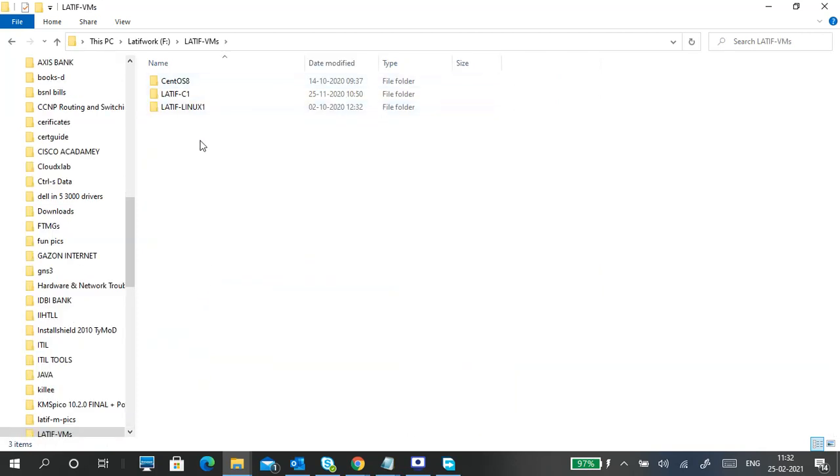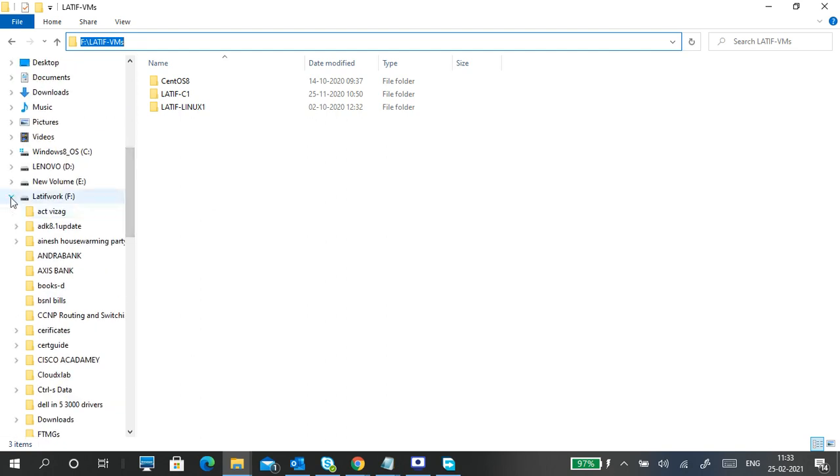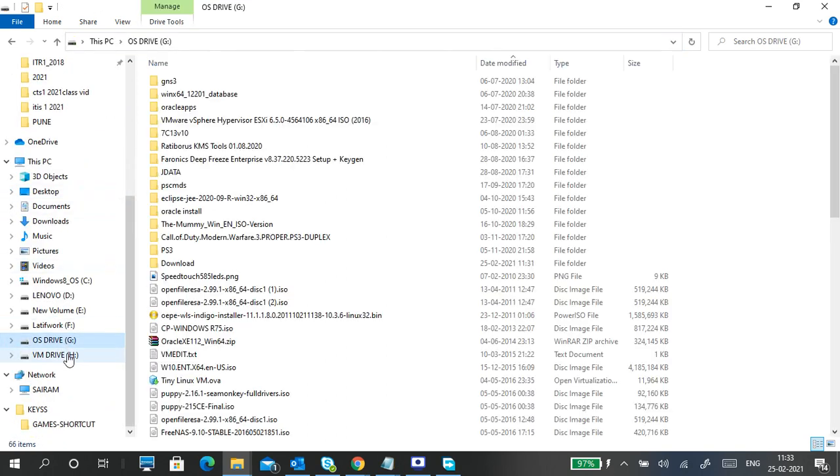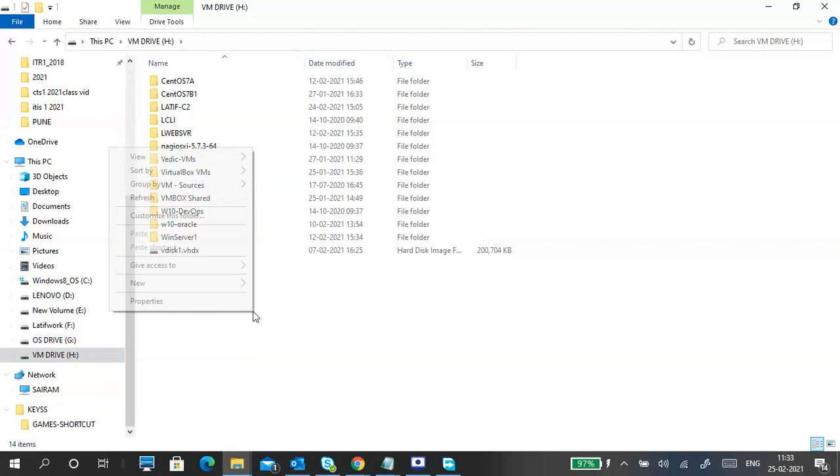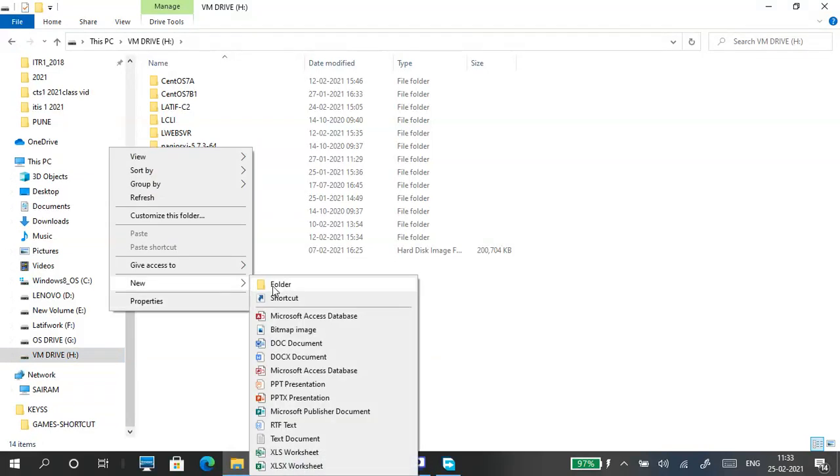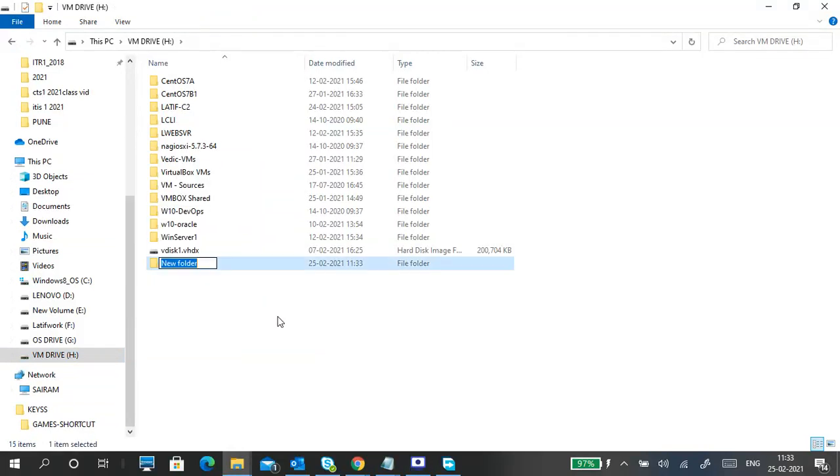There are virtual machines already there. So I created a folder called Latif VMs, and these are my virtual machines. In my F drive I don't have much space, so I'm going to my H drive. Here I'm going to create a new folder.